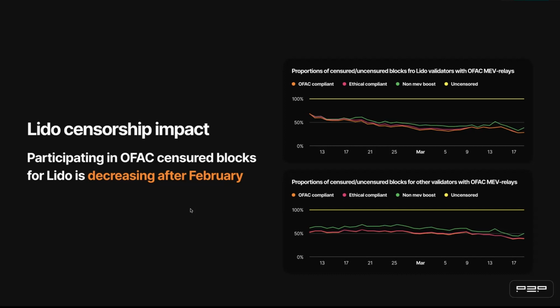Definitely, partially it's caused by the decreasing share of OFAC compliant MEV relays. But if we look at the plot below, you can see that the share of OFAC compliant blocks for non-Lido validators did not decrease significantly, only from 45% to 40%. And also remember that almost all blocks for Lido validators are built with MEV-Boost technology.